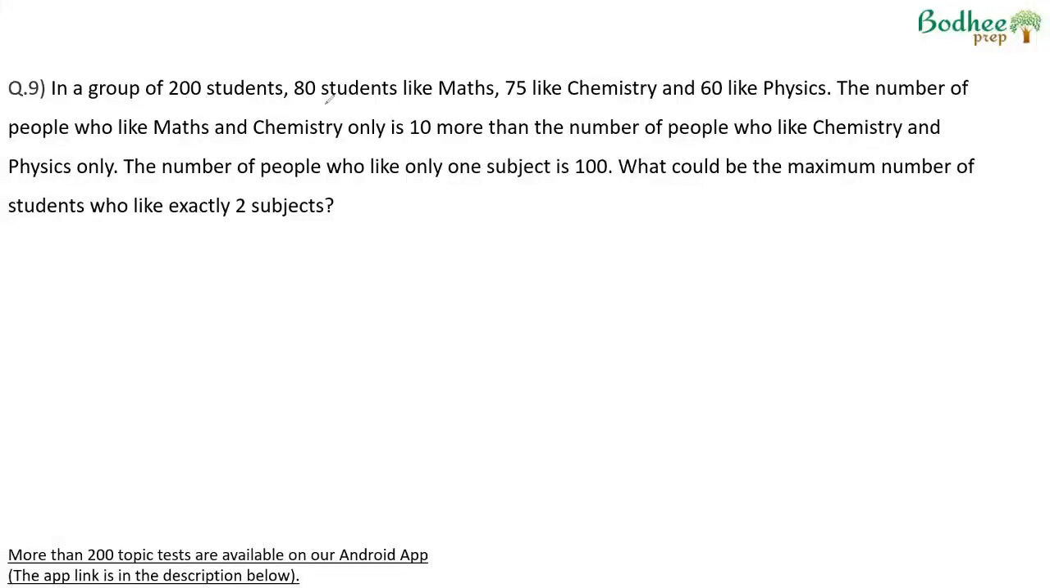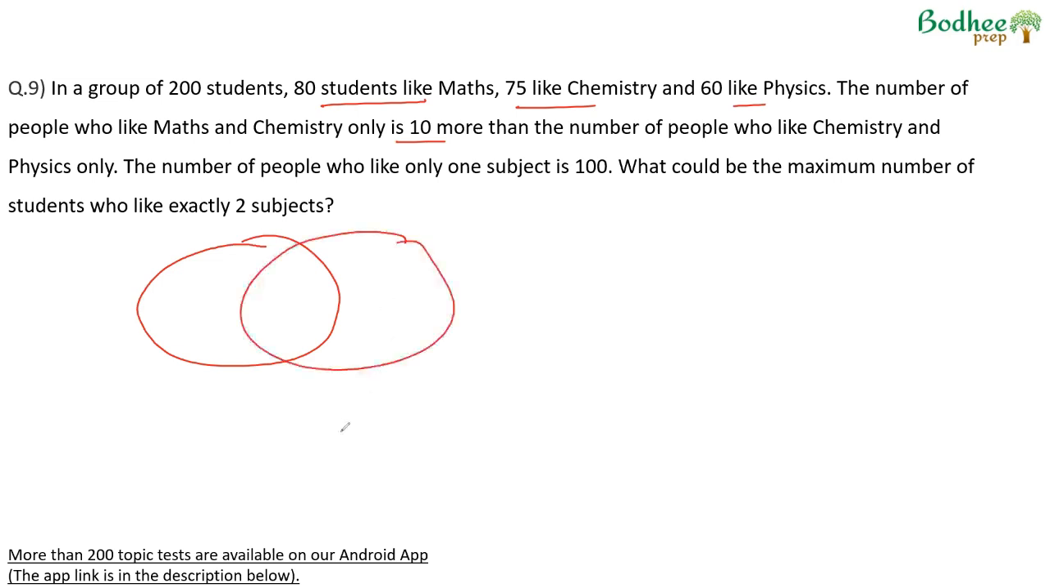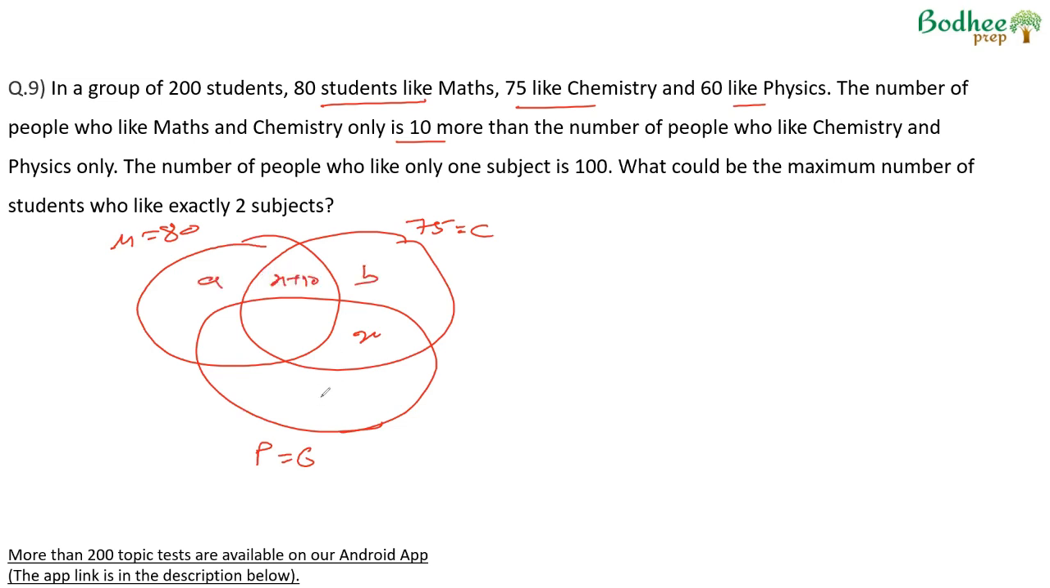In a group of 200 students, 80 like math, 75 chemistry, 60 physics. Number of people who like math and chemistry is 10 more. Again, a similar diagram. Math 80, 75 chemistry, physics 60. This is x plus 10. A, B, C is 100, Y, Z.